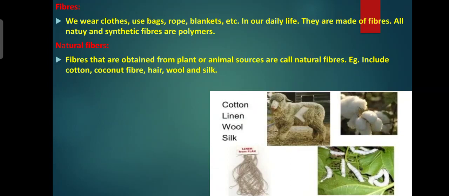In comparison to rubber, it's stronger and more durable. It is lightweight. Fiber is divided into two types: natural fiber and artificial synthetic fiber.